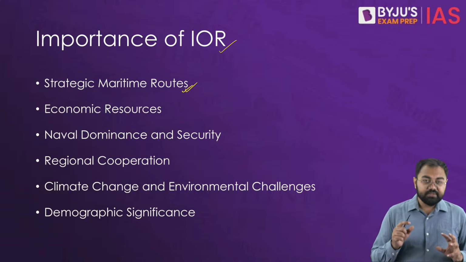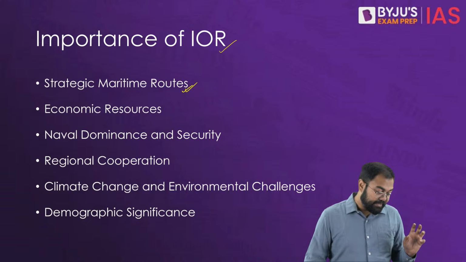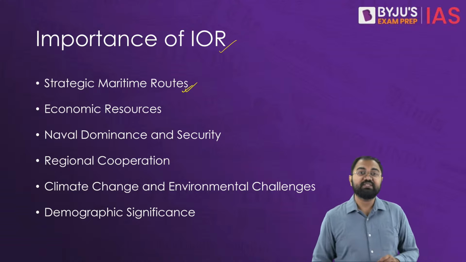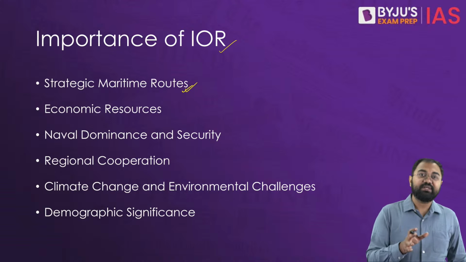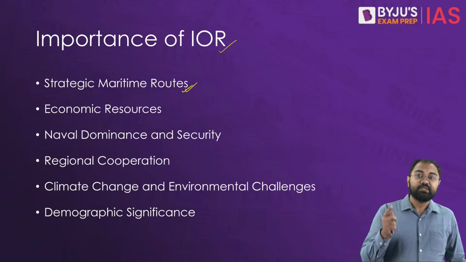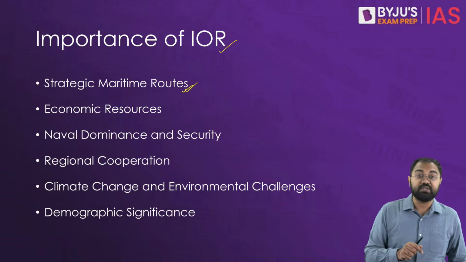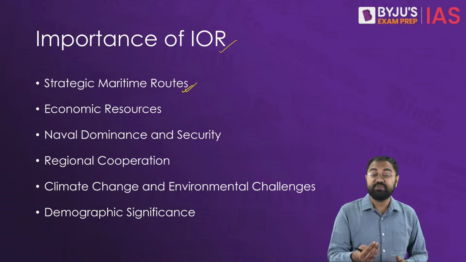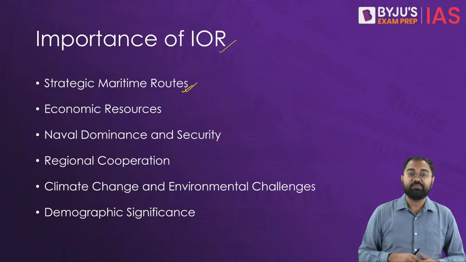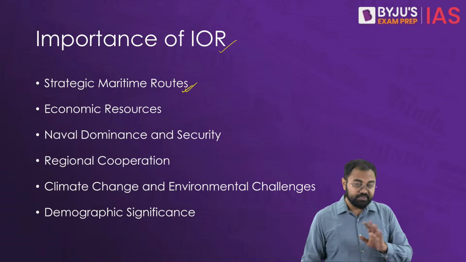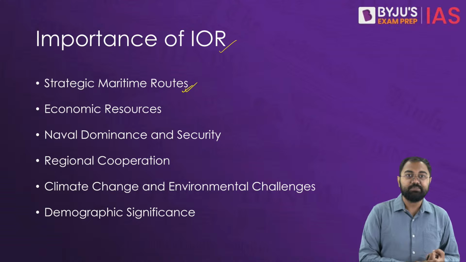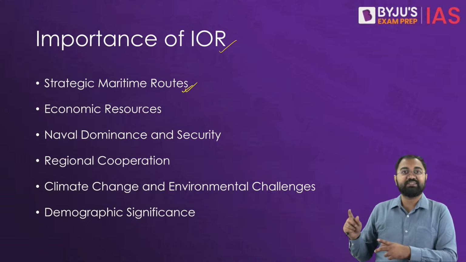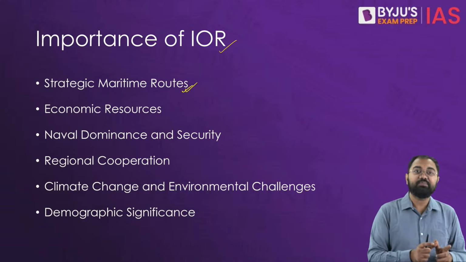Then this area also is significant from the perspective of naval dominance and security, where we see that it is a very key strategic theater for naval dominance, and that's why it influences global power dynamics. And that's why not only the presence of India or China, but the presence of other countries also becomes very crucial in this scenario, and how the US has been trying to play a role, or Australia or Japan, becomes very crucial. So whether we talk about the regional powers or the extra-regional actors, they all have been playing a major role.